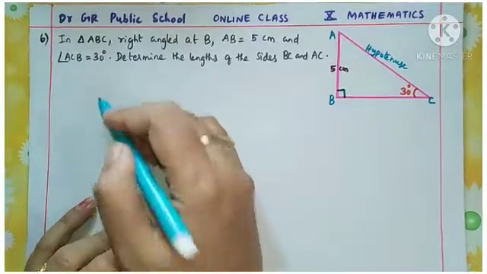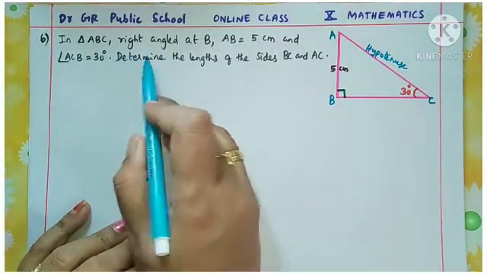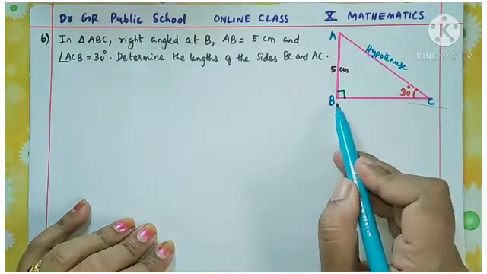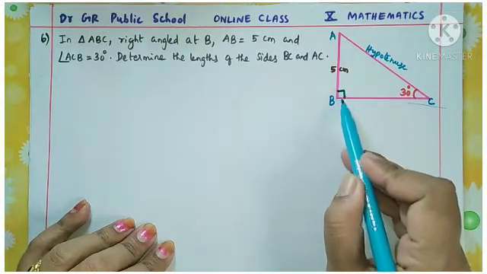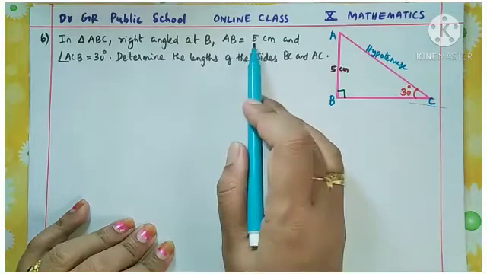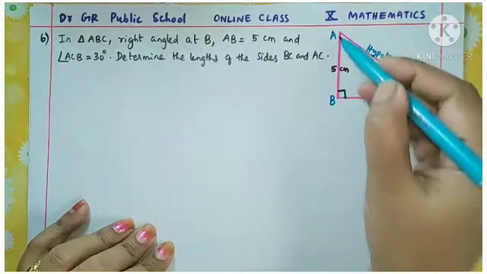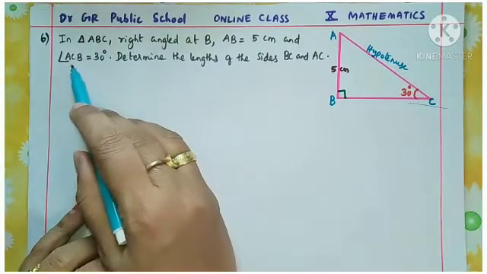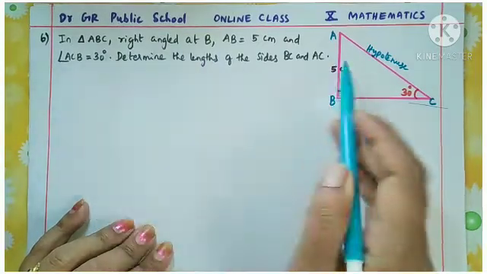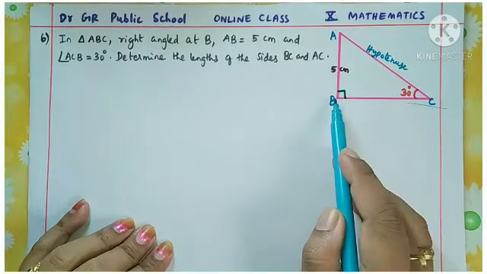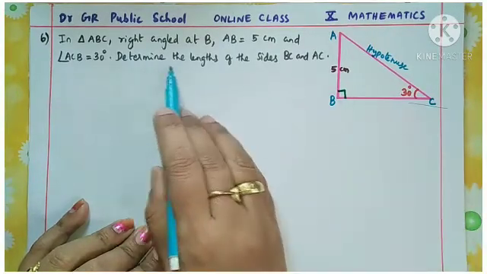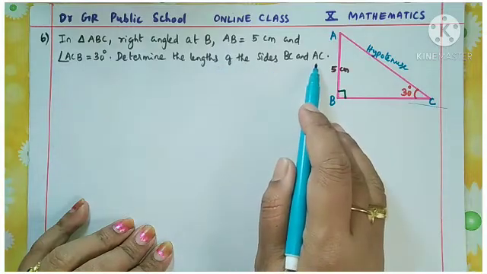See this question. In triangle ABC, right angled at B. So this is a triangle right angled at B. AB is equal to 5 centimeters, so this side AB is 5 centimeters, and angle ACB is equal to 30 degrees. Determine the lengths of the sides BC and AC.